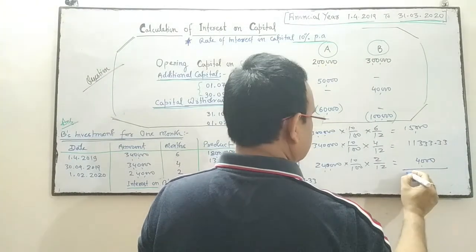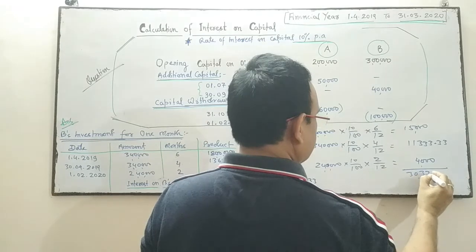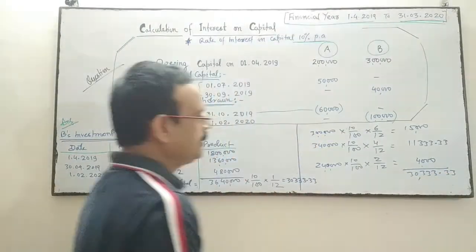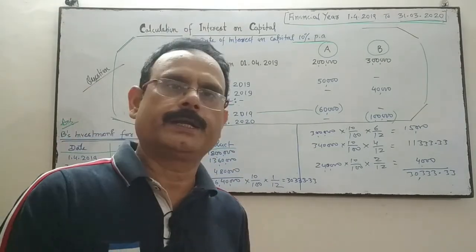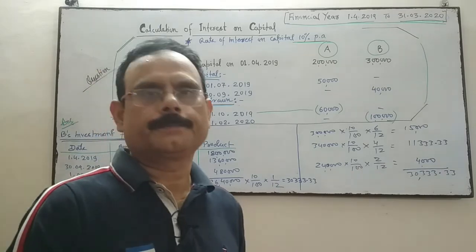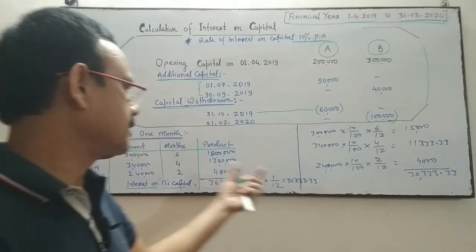Total is 30,333.33. So either of the two will be applied for calculating interest on capital of A and B. So it's a simple method, it's a product method.